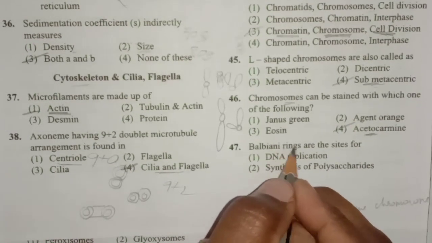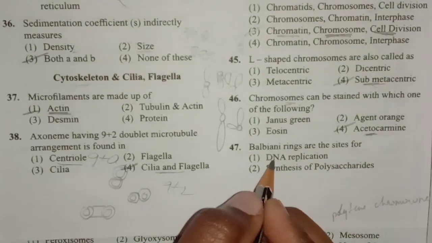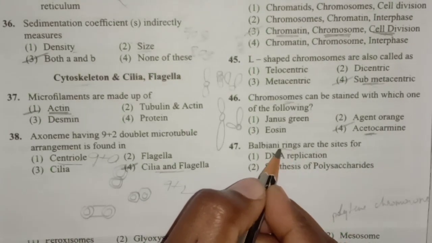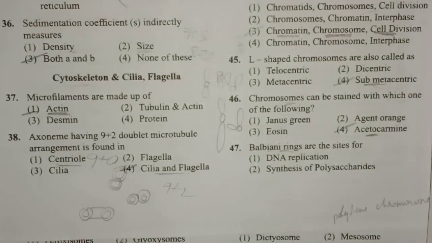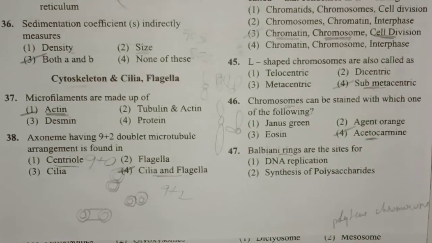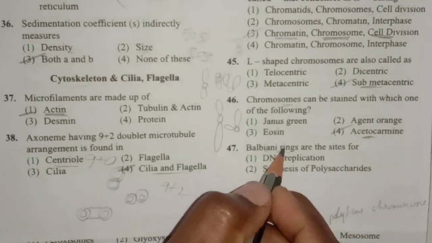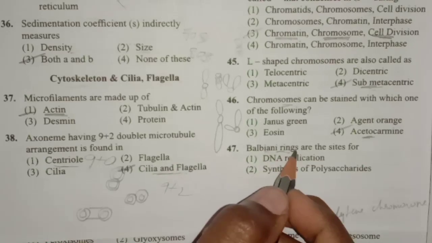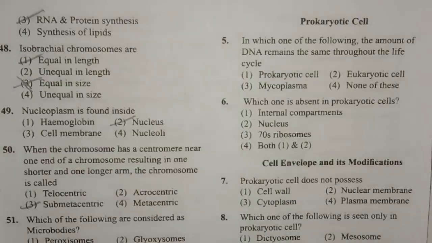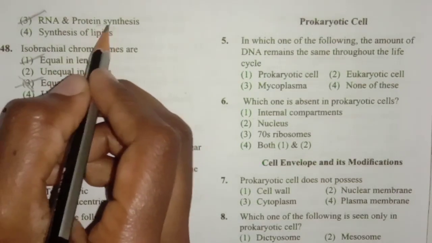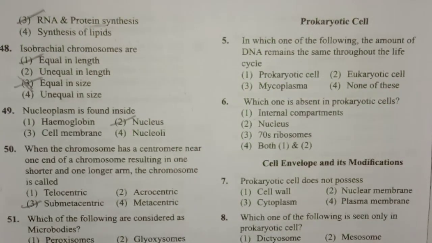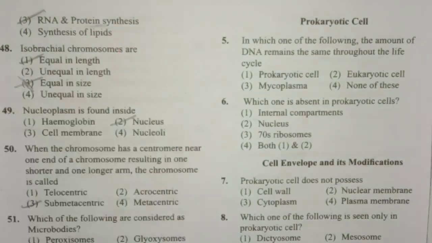Next one, Balbiani rings are the sites of. These Balbiani rings are commonly present in polytene chromosomes. There are different types of chromosomes like lampbrush chromosomes, polytene chromosomes, salivary gland chromosomes. The polytene chromosomes contain Balbiani rings, and these Balbiani rings are the sites for RNA and protein synthesis.